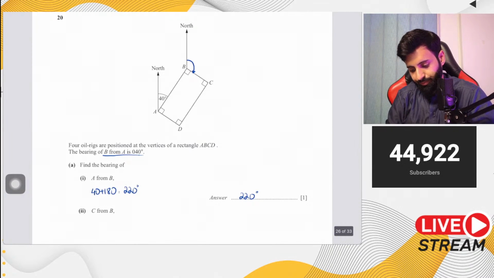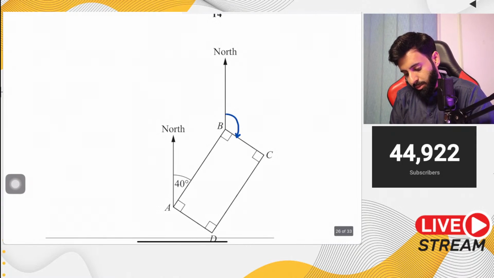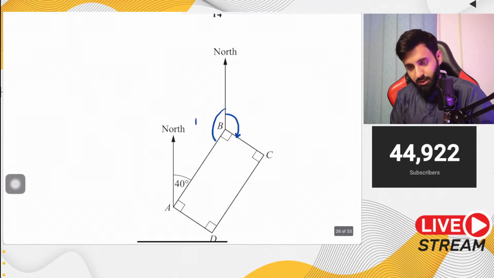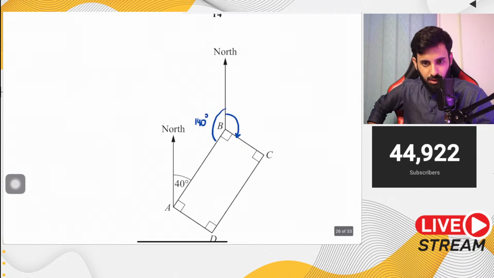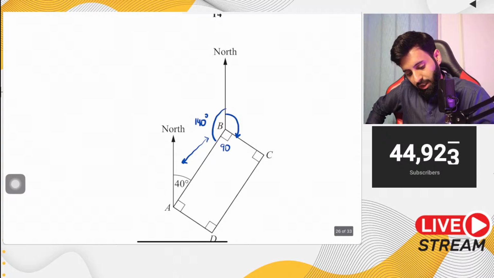Okay. So basically, what is this angle going to be? This angle is going to be 140 degrees, and the reason behind that is something that we just learned, that these two angles will be supplementary. And this angle is 90. So technically what we're doing is we're subtracting the sum of 140 and 90 from 360.